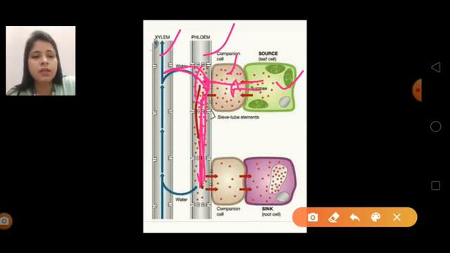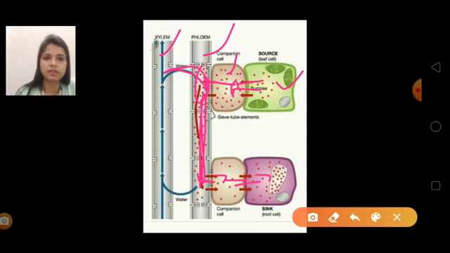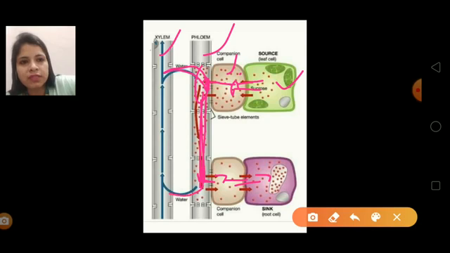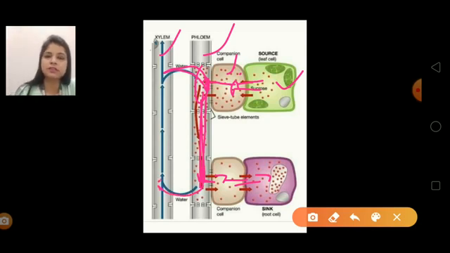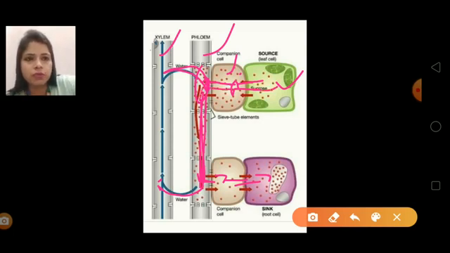Now the solute particles, means food, move from here to the companion cell and from the companion cell to the sink root cell, and at the same time the water moves to the xylem for further transportation, or transpiration can occur, which is loss of water. This is the movement of food from source to sink.